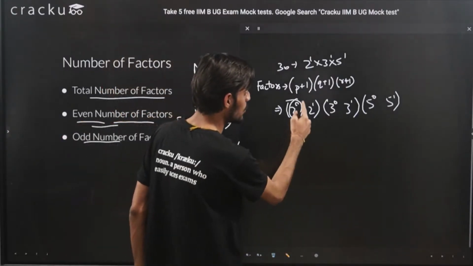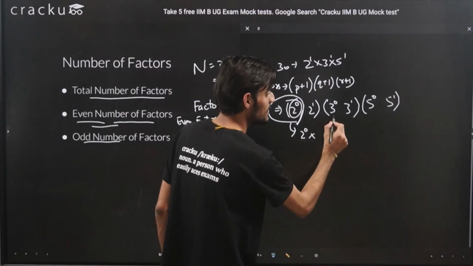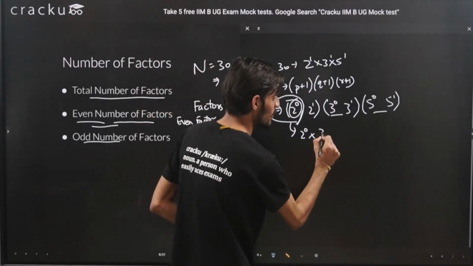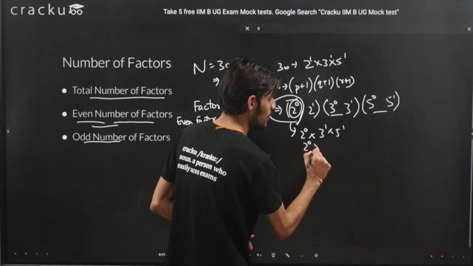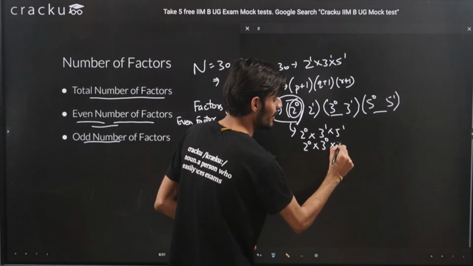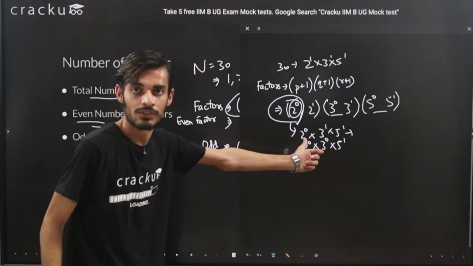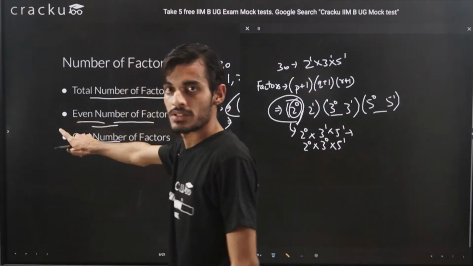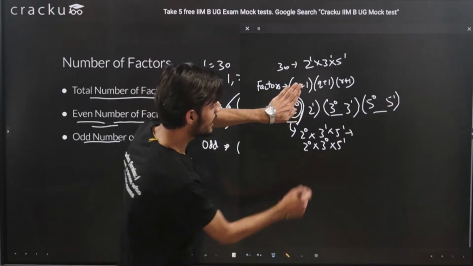So if we include 2 raised to the power 0 here, multiplied by, let's say, any value from the other brackets, it will be an odd number, right? If we take, let's say, 3 raised to the power 1, or maybe 5 raised to the power 1, or 2 raised to the power 0 into 3 raised to the power 0 and 5 raised to the power 1. Essentially, because we don't have any power of 2, these numbers will come out to be odd, and we need even number of factors. So because of that, we won't add 1 to this value,